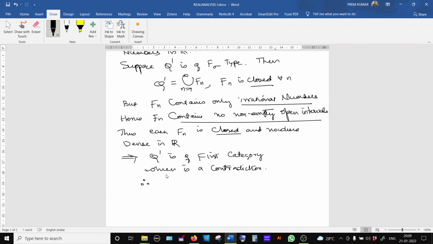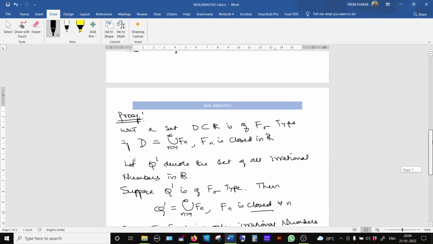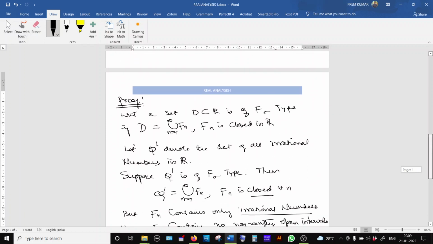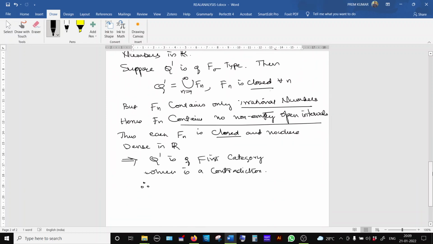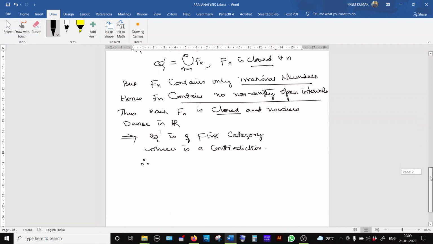our assumption is wrong. What is that? The set of all irrational numbers is of F sigma type. Here this is wrong. Our assumption is wrong, that's why we are getting the contradiction.